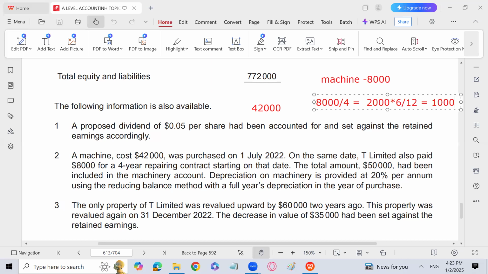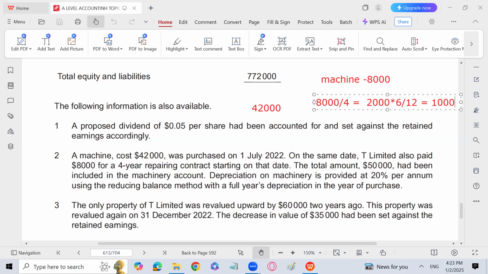Unfortunately, what we have done, we have added 8,000 in the machine account directly, right? So we have to subtract 8,000 from machine account, right? And we have to record 1,000 as repair expense. So it is subtracted from retained earnings, and 7,000 will be written in other receivables because it is a current asset. It is supposed to be recorded in the current asset section. Okay. So this is how the treatment will be done.